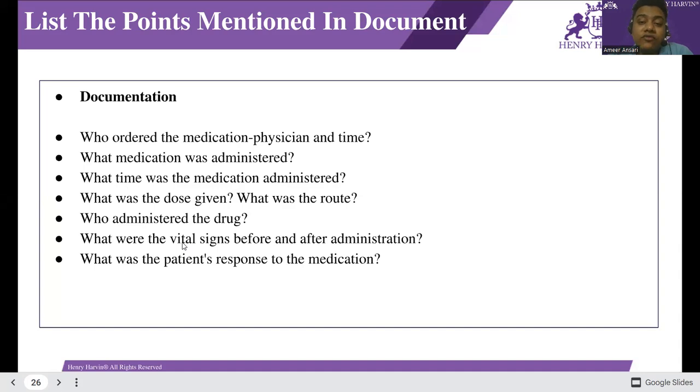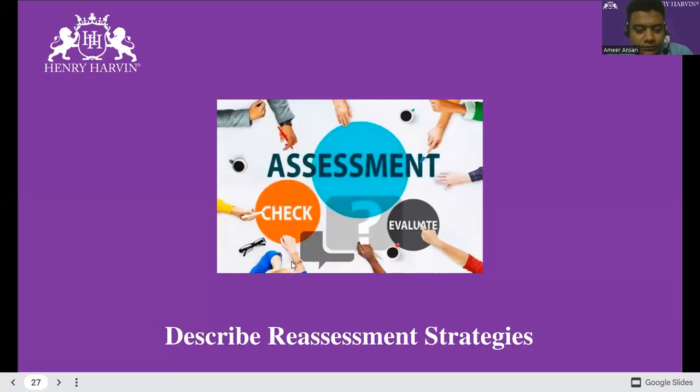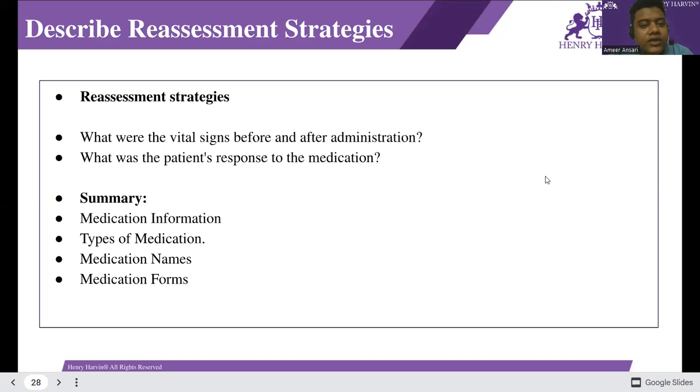Vital signs are very important to check the patient's condition and emergency requirements. And what was the patient's response to the medication? What was the response after the medicine was given and taken? Describe the reassessment strategy. What is the reassessment strategy? What were the vital signs before and after administration? It's very important to check the vital signs before taking the medicine and after. What was the patient's response to the medication? Which type of response? Any allergic reaction, nausea, or vomiting? We can also check that.